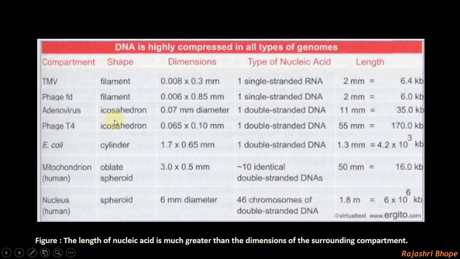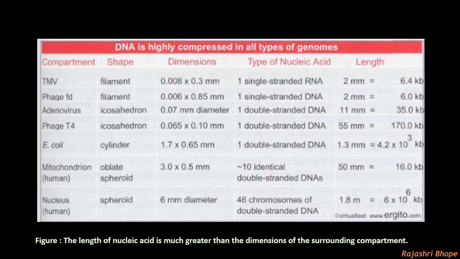Adenovirus is a bit larger one because it is an animal virus. The shape of adenovirus is icosahedron, which contains a single double stranded DNA molecule. Size is 11 mm. Phage T4 also has a single double stranded DNA. Length is 55 mm, that is